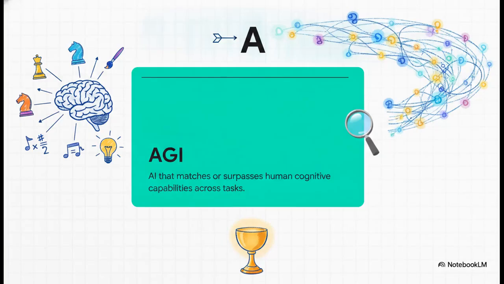And finally, Section 4, the future frontier. We're going to revisit the letter A in our glossary, but this time for artificial general intelligence, or AGI. Right now, the AI we use is narrow. It plays a game of chess, or it generates a block of text. AGI represents a massive evolutionary leap. It describes a theoretical type of AI that can match or even surpass human cognitive capabilities across a wide range of tasks. It is basically the holy grail of AI research, aiming for a true, generalized, human-like intelligence.